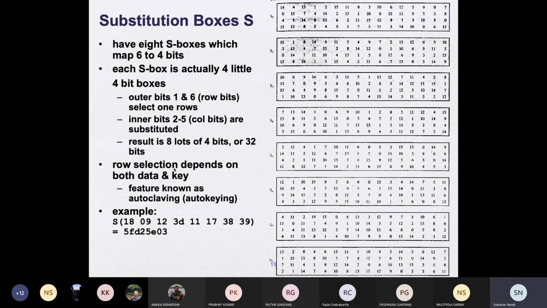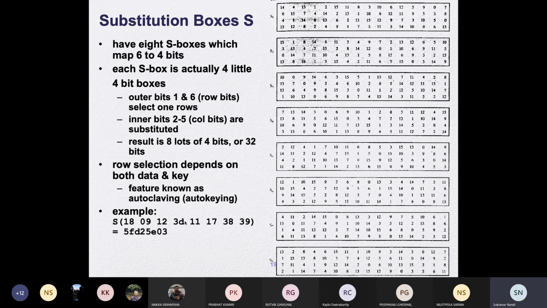What I wanted to convey here is the next bullet point: row selection depends on both data and key. This is a substitution box. Row selection totally depends on data and key, because data and key dictate the value of bit 1 and the value of bit 6. So this is called autoclaving or auto keying.